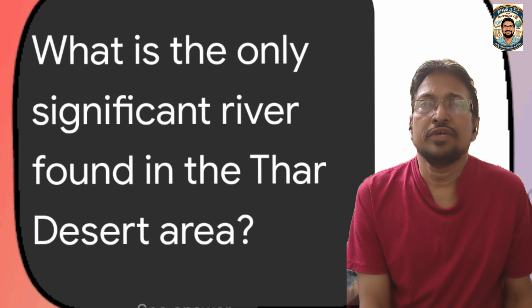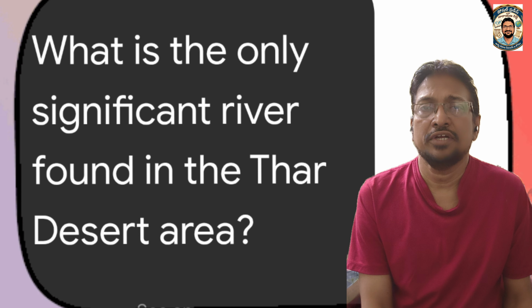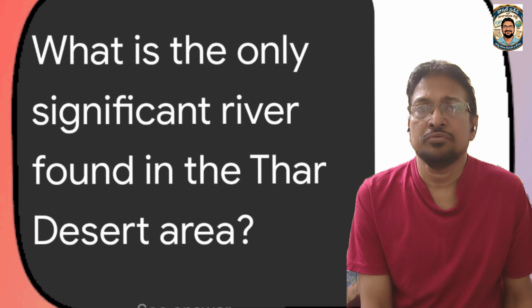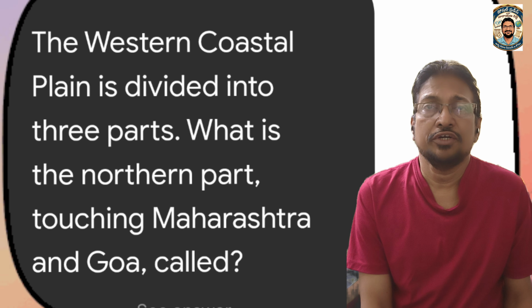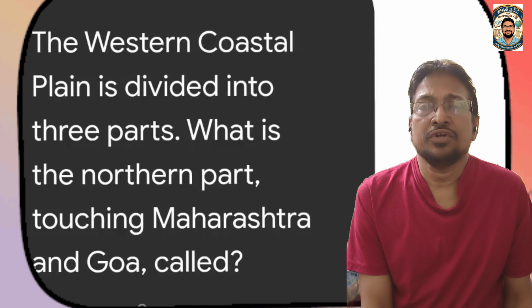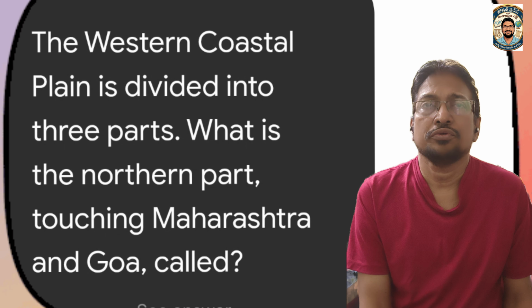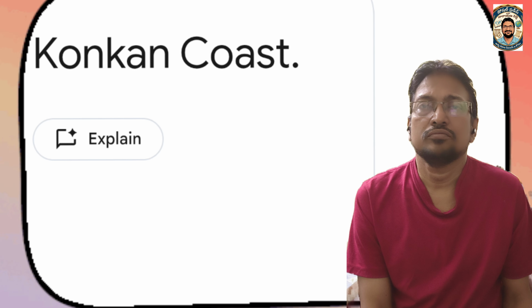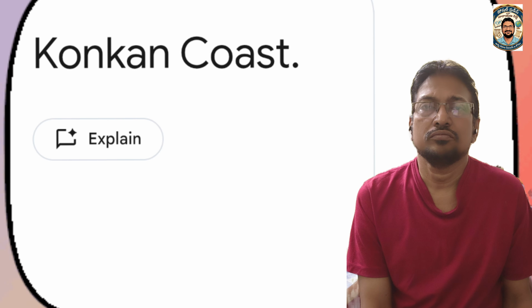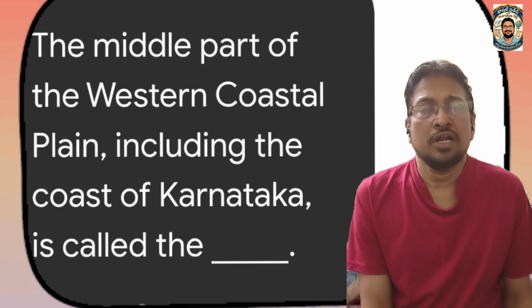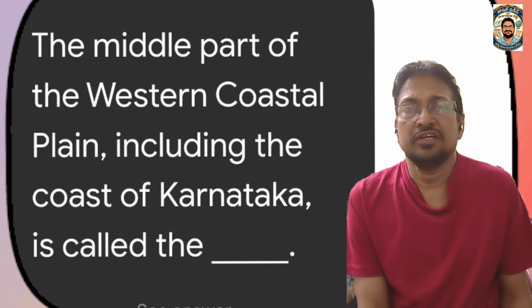What is the only significant river found in the Thar Desert area? The river is the Luni River. It is also called an internal river system in India. The western coastal plain is divided into three parts. What is the northern part touching Maharashtra and Goa called? This coastal area is called the Konkan coast. The middle part of the western coastal plain, including the coast of Karnataka, is called Canara. It is the Canara coast.